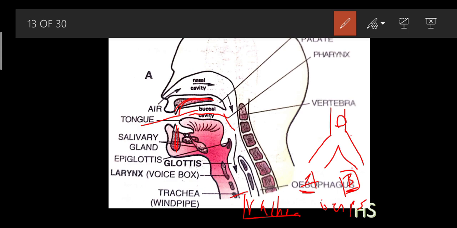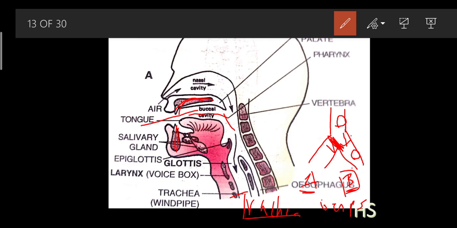So why does the food not travel into the trachea every day? Because there is one glottis, there is one membrane which is present at the top. This membrane helps to close up the flap of the trachea. So there is only one passage left for the bolus, this food particle, to travel, that is the esophagus. They might ask you in the objective-based questions about the larynx, I mean to say the voice box.